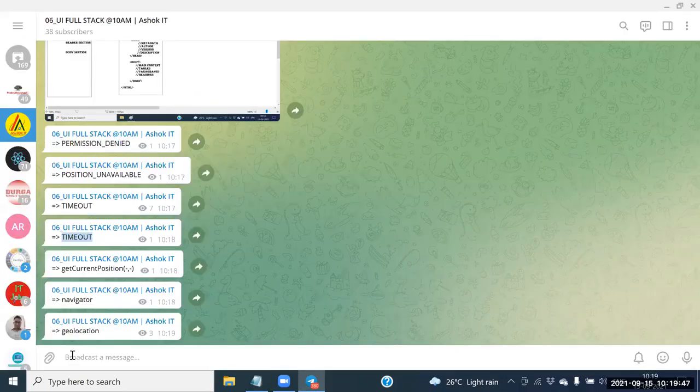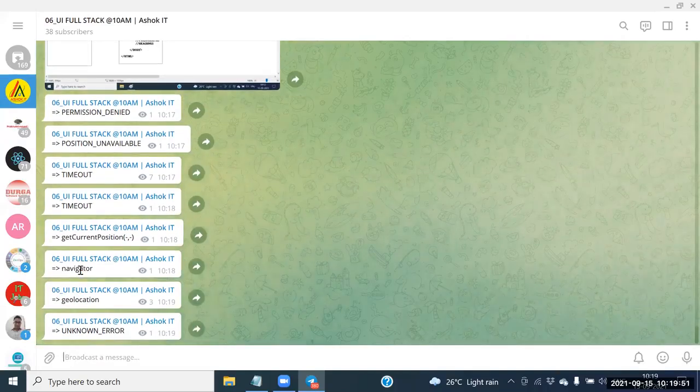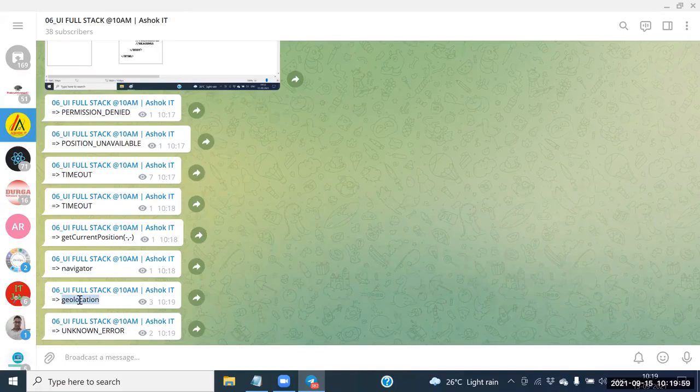One more thing here. What is the predefined object? The Navigator predefined object. And what is geolocation? What is the next object? Geolocation. Here itself we have one more object again, the geolocation object. Based on that API, we can't remember that API, because I need to depend on Google to get that API. Fine. Next one.